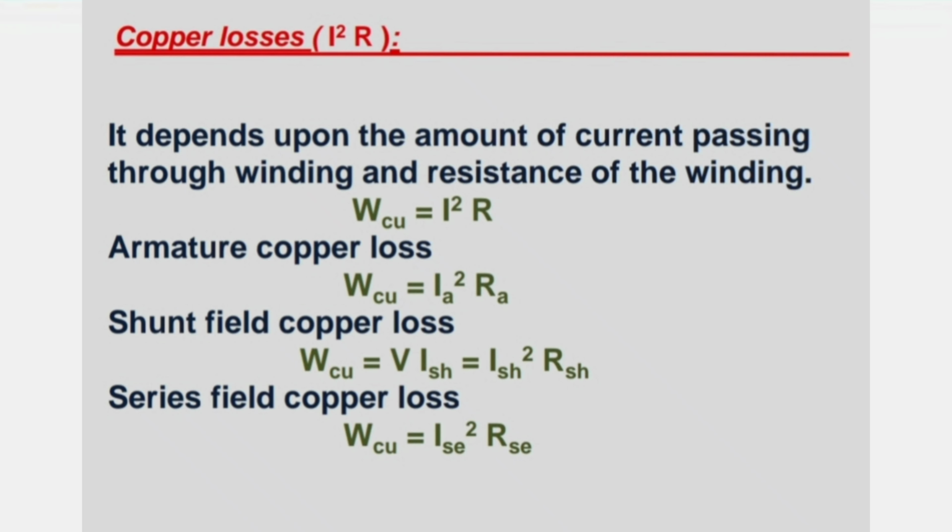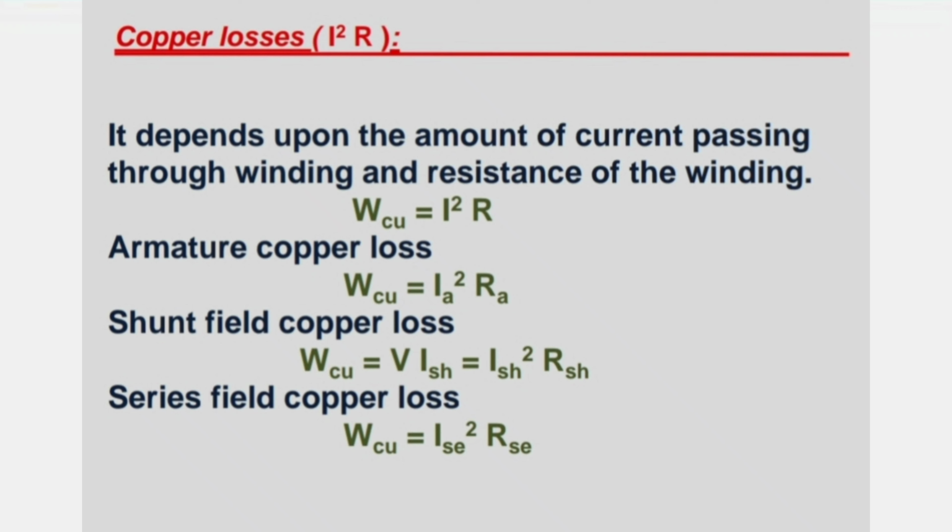First one, copper losses. It depends upon the amount of current passing through the winding and the resistance of the winding. Here Wcu equals I squared R. W is the winding and cu represents copper. So the copper loss is equal to I squared R, where I is the current and R is the resistance. First, armature copper losses: Wcu equals Ia squared Ra. Here Wcu is the copper loss, Ia is the armature current, and Ra is the resistance of the armature.